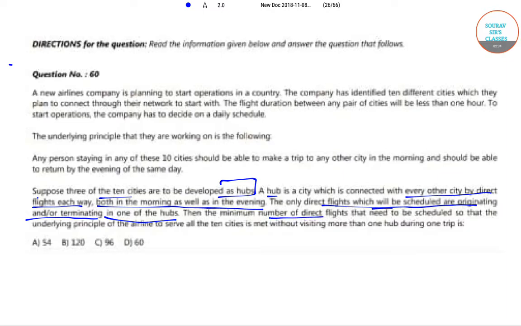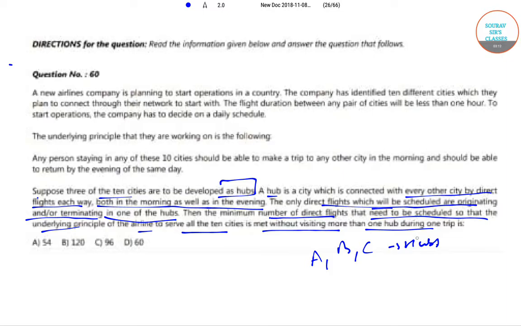Then the minimum number of direct flights that need to be scheduled so that the underlying principle of the airline to serve all the 10 cities is met without visiting more than one hub during one trip is. So let the 10 cities be represented by A through J. Among these 10 cities, consider A, B and C to be the hubs and the other 7 cities to be non-hub cities. It is given that any direct flight should originate and or terminate at a hub.